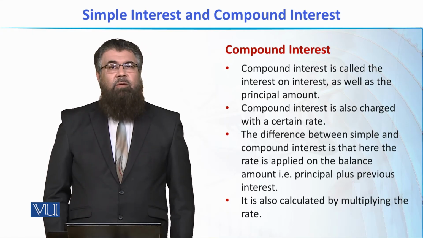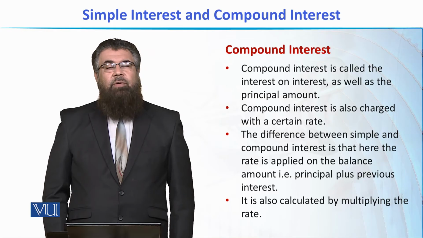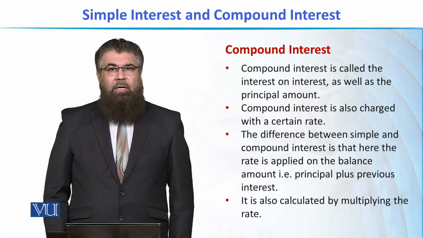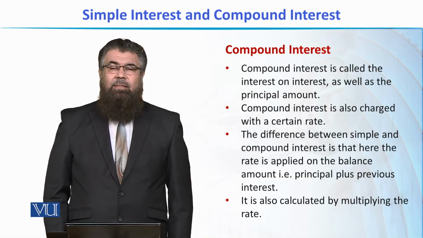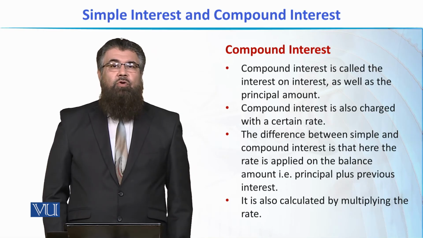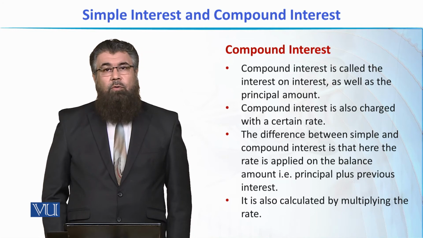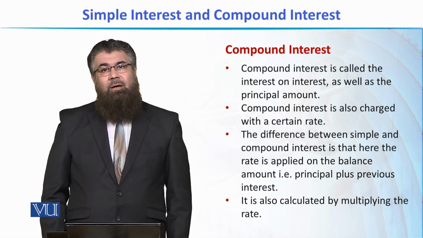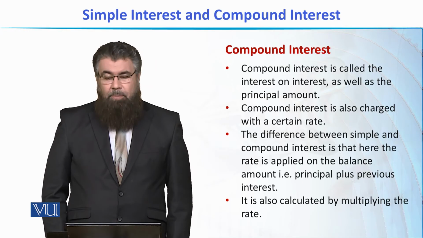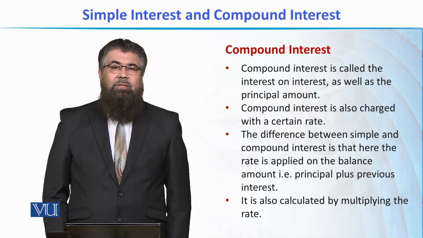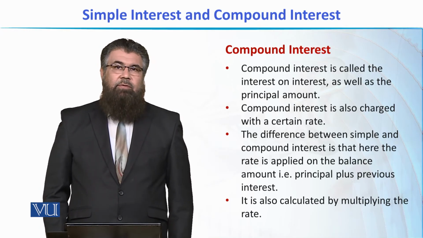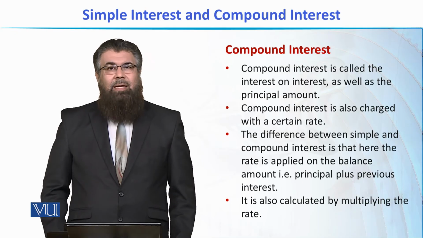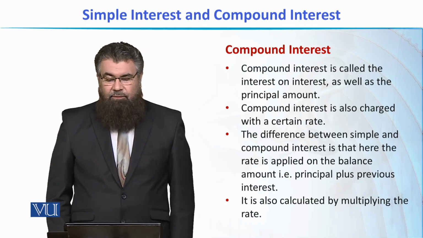And likewise, if we move forward in the future, we'll keep on accumulating some interest in our balance, and hence the rate of interest should not be applied only on the principal amount, but also on the interest that has been earned to that date. So compound interest basically is called the interest on interest. It is the accumulated amount that we refer to when we talk about compound interest.